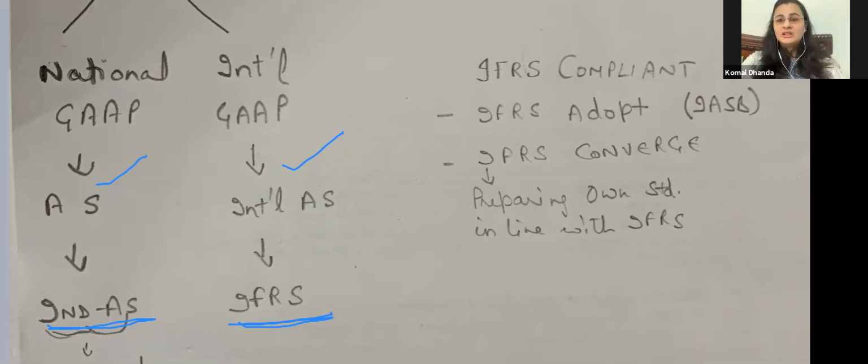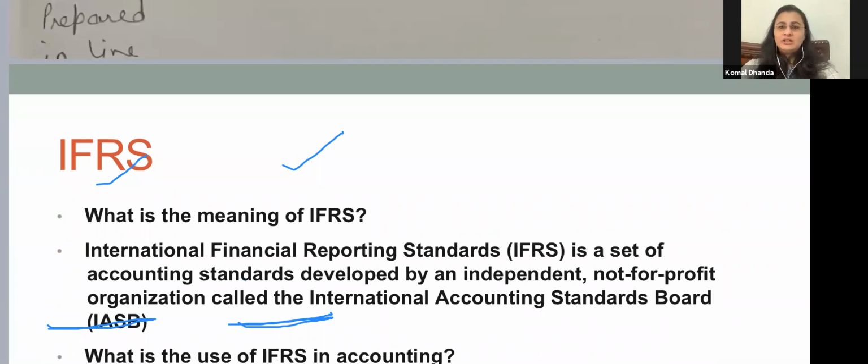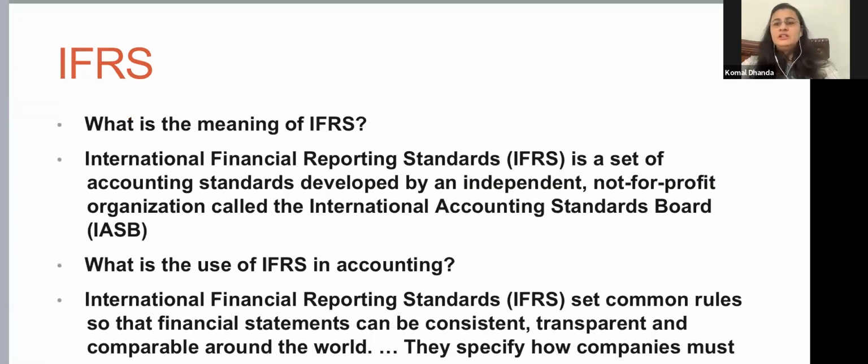Countries like Bangladesh are IFRS compliant, but they have adopted IFRS as it is. So now let's understand what we mean by IFRS. International Financial Reporting Standards is a set of accounting standards developed by an independent, not-for-profit organization called the International Accounting Standards Board.